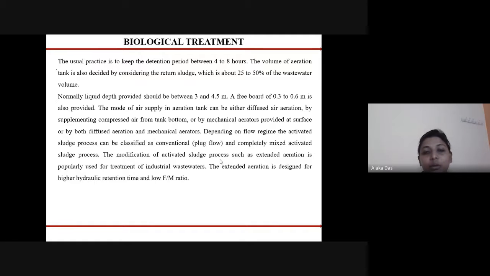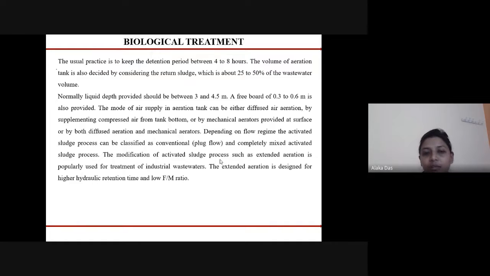The mode of air supply in the aeration tank can be either diffused air aeration, by supplying compressed air from the tank bottom, or by mechanical aerators provided at the surface, or by both diffused aeration and mechanical aerators.